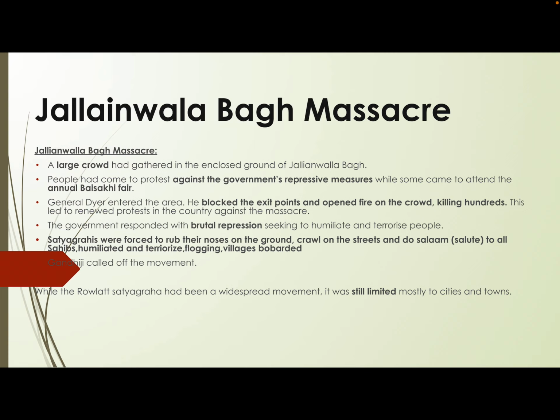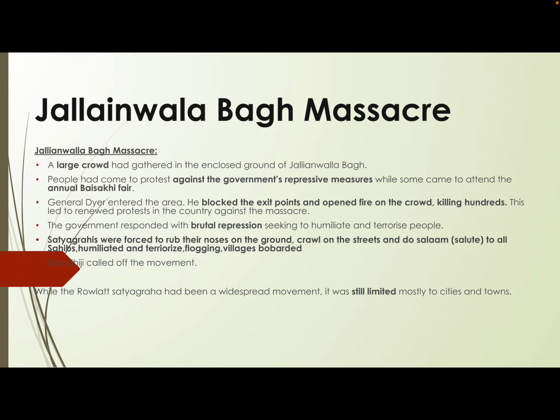Then again, when this mass killing happened, the Satyagrahis became much more aware of the brutal policies and renewed their activities of agitation. The government, in return, to check these activities, dealt with the Satyagrahis in a brutal manner. They were forced to rub their noses on the ground, crawl on the streets, and do salam to the sahibs. They were humiliated, terrorized, flogged, and the villages also were bombarded.